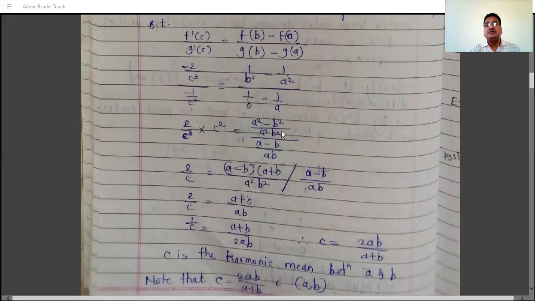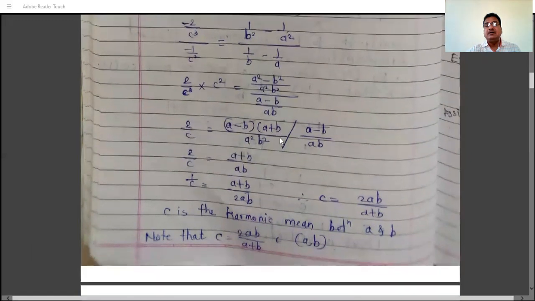So we have a square minus b square as numerator, and take a into b as LCM. So a minus b as the numerator. And then a square minus b square simplifies to a minus b into a plus b by factorization. This divided by a minus b means into ab divided by a minus b, and then a minus b and a minus b get cancelled. So we have a plus b, and out of a square b square, one a and one b get cancelled. So we have a plus b divided by a into b.